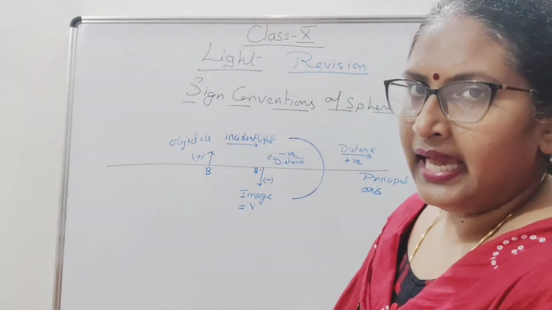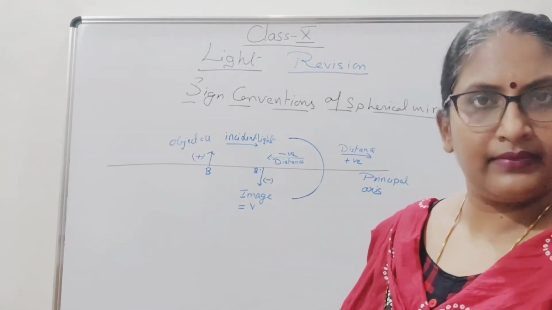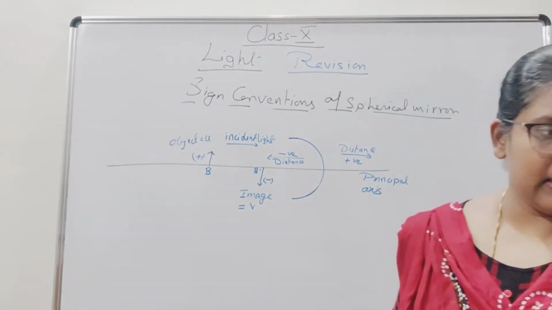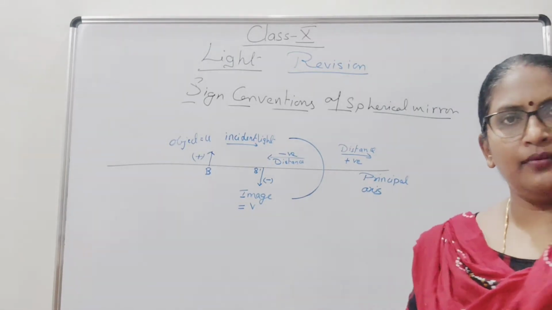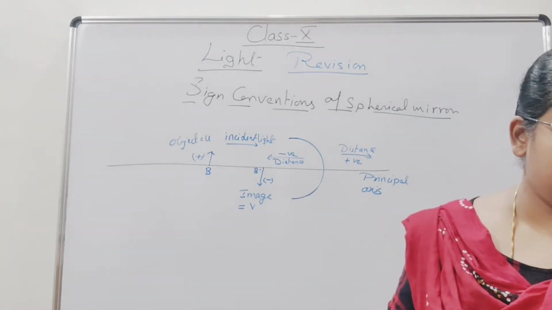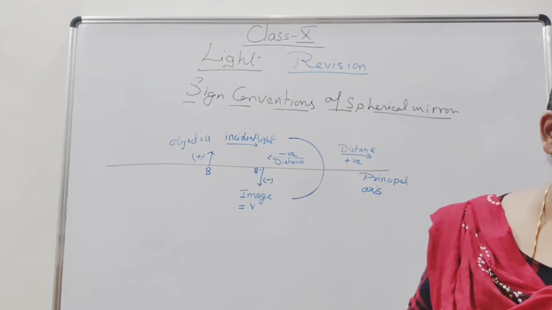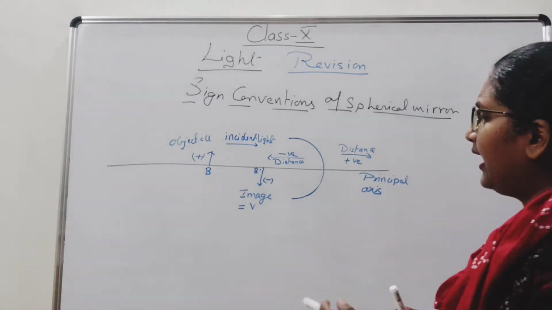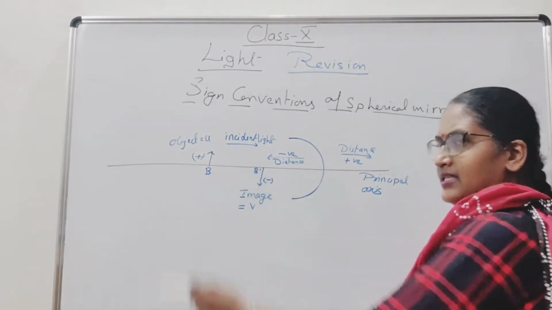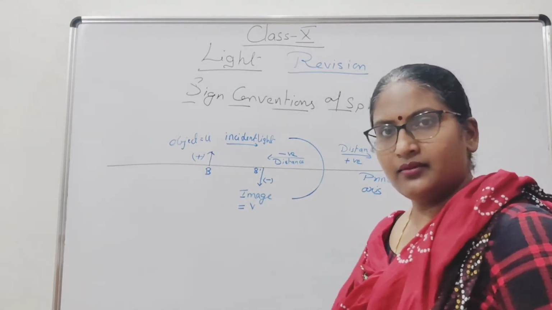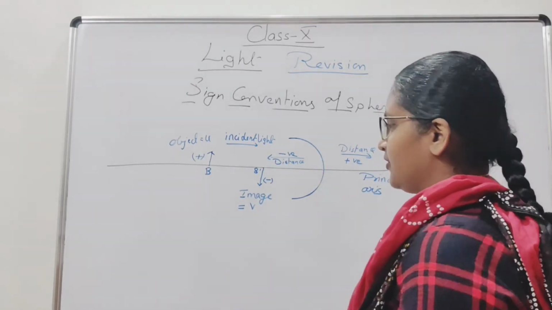U will be taken as minus. The height of the object will be taken as positive.